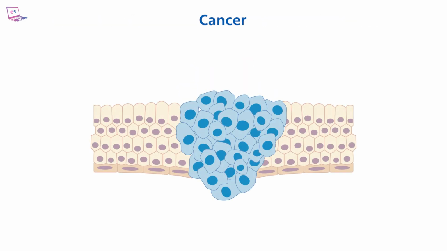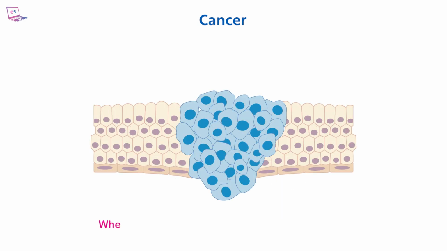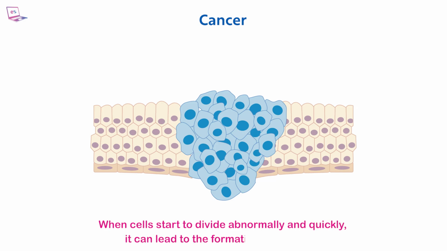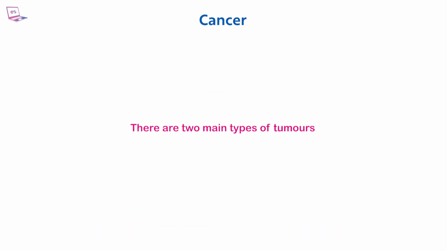Cancer. Cancer is a disease in which abnormal cells divide uncontrollably and destroy body tissue. It can originate in virtually any organ or tissue in the body. When cells start to divide abnormally and quickly, it can lead to the formation of a tumor. There are two main types of tumors.